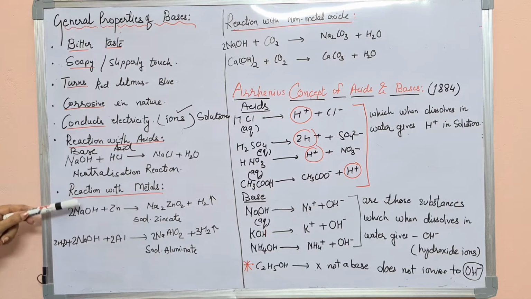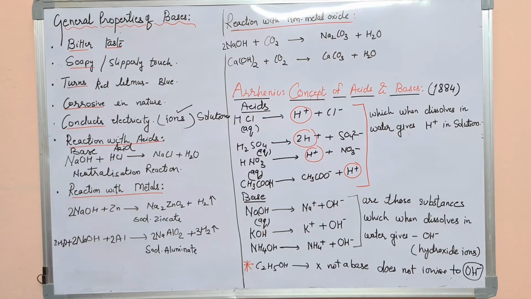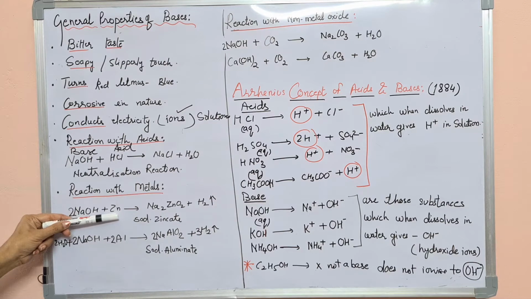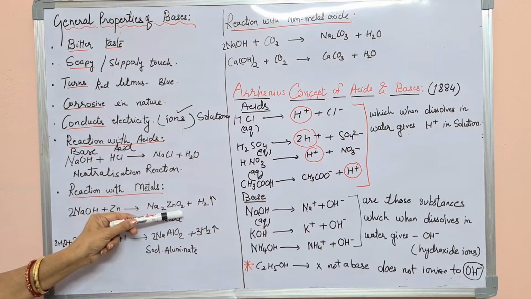Now the next one is the reaction with metals. As acid reacts with metals, bases also react with metals. For example, sodium hydroxide, NaOH, reacts with zinc. It forms Na2ZnO2.